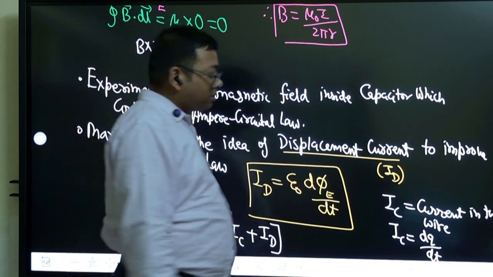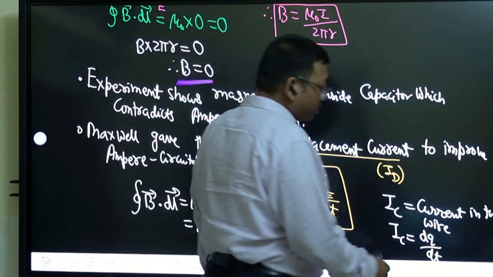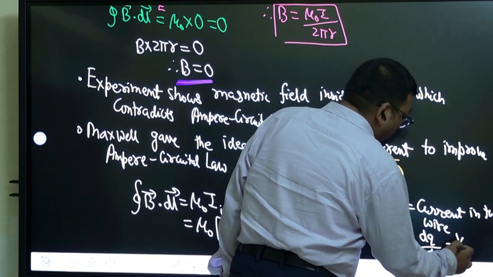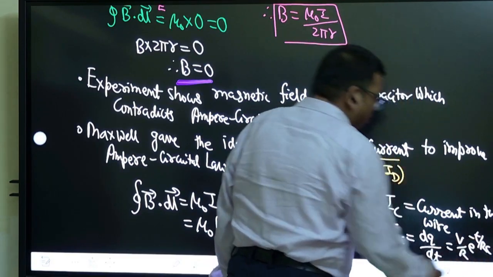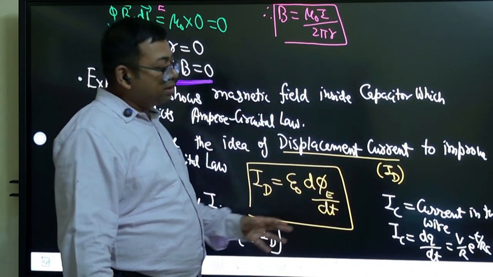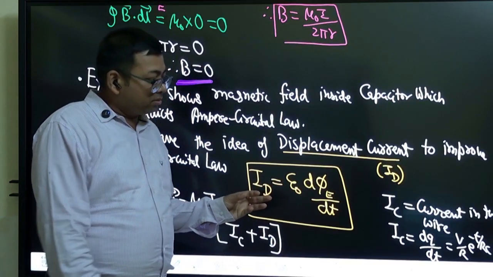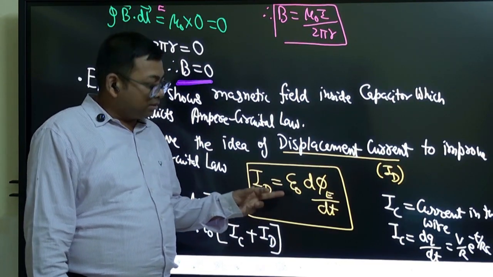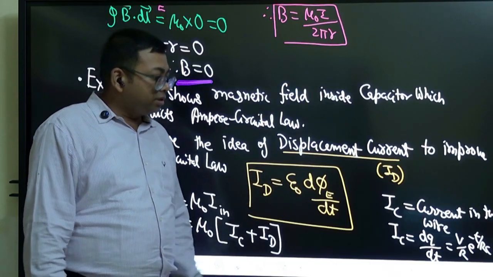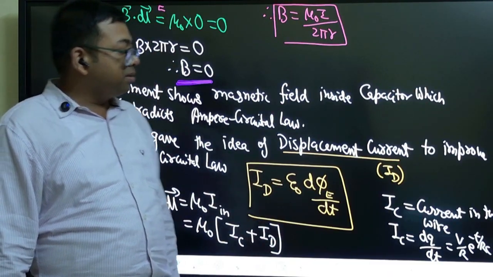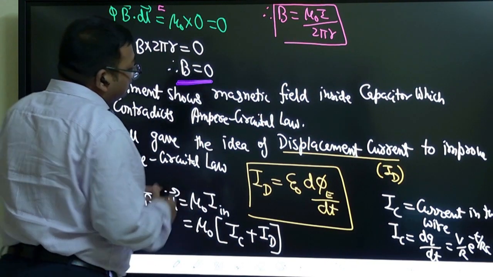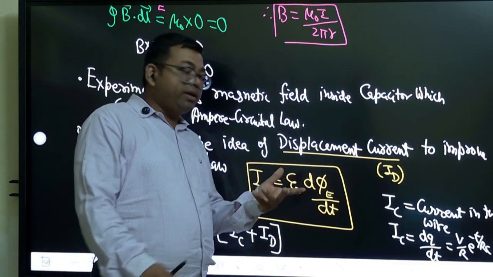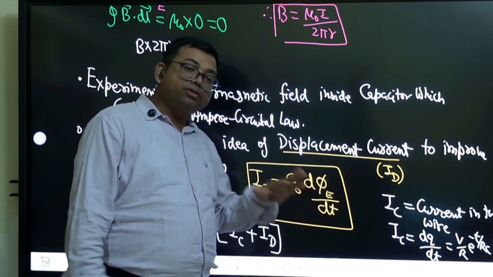IC is nothing but dq by dt, which we have calculated as V by R e power minus t by RC in this case. This current is the rate of flow of charge, and it is in the RC circuit only, V by R e power minus t by RC. Okay. So now inside the capacitor there is no wire, so only this displacement current is there.